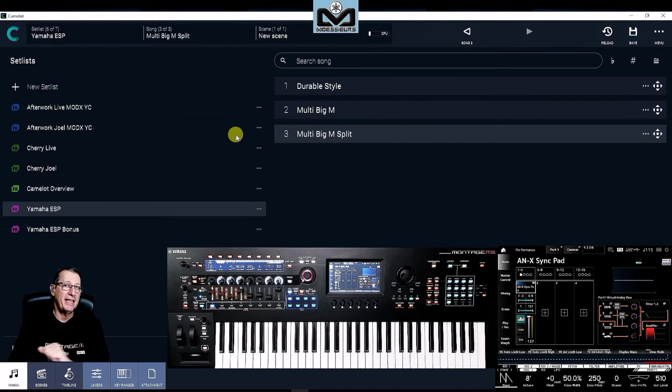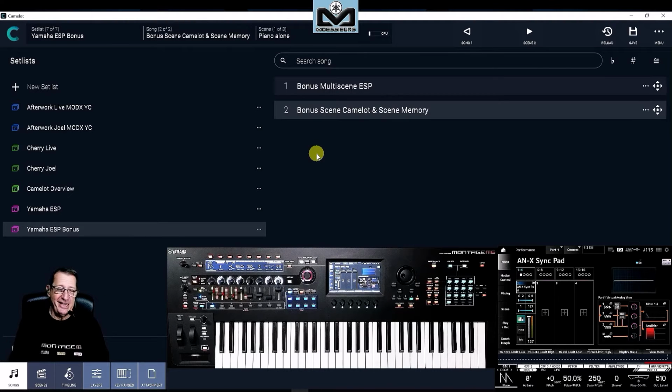And now, that's the bonus time. For that bonus, I have changed from my setlist. And you see, I start on song 2. Why? Because it works in Camelot, but in the same way in any other software that does the same things.